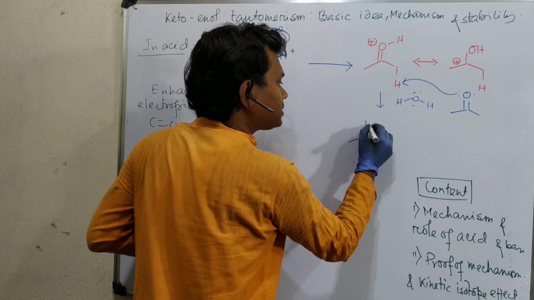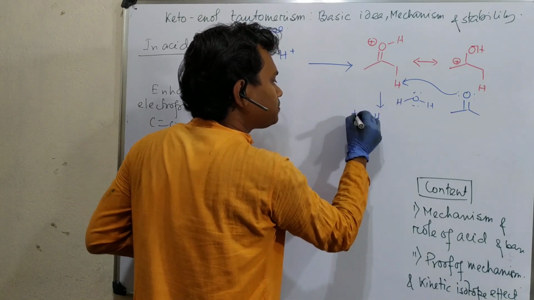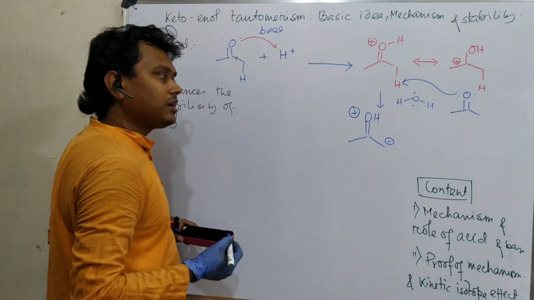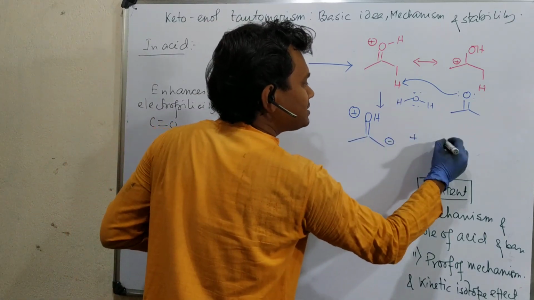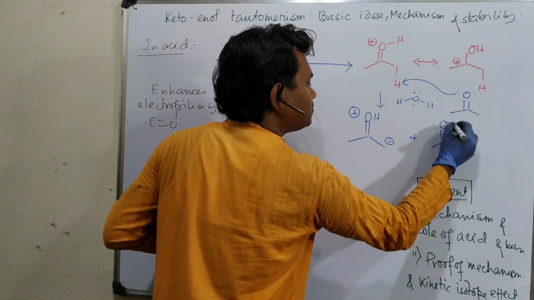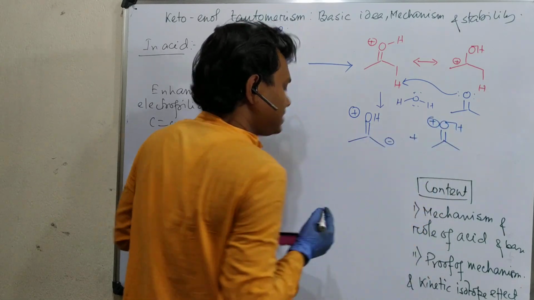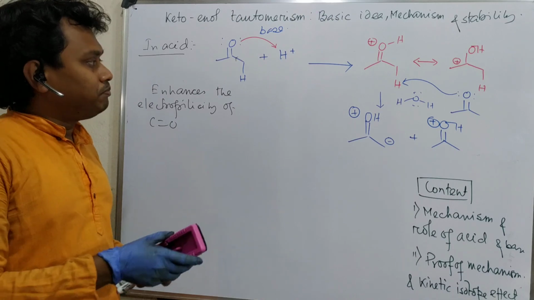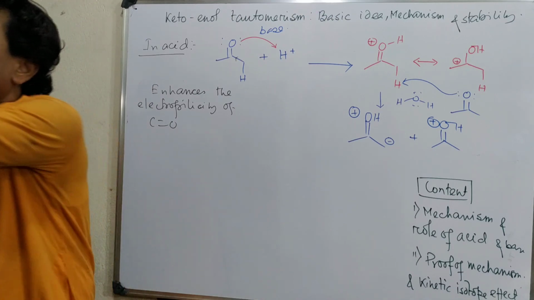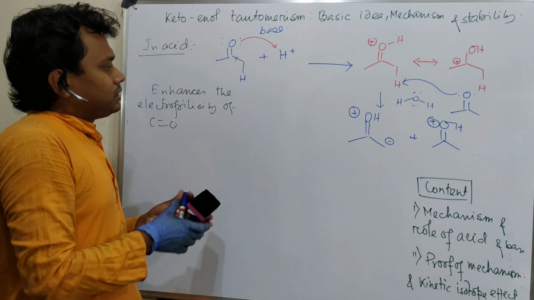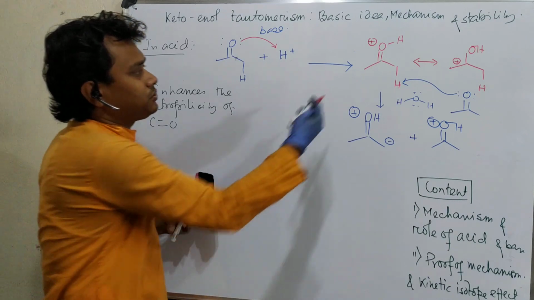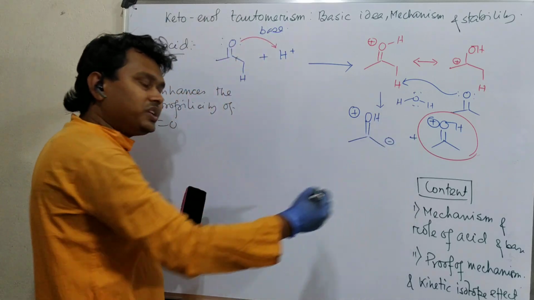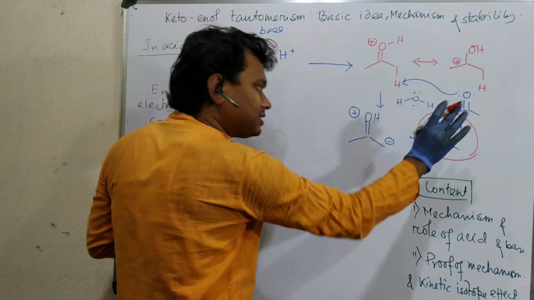It will generate this, OH plus with a minus, after proton abstraction. And what is the fate of this carbonyl group? This. See, what is the benefit of this structure? The benefit is, see, previously after protonation it was generated, and now it is again generated. So in this way the reaction will go on. So that's a fine thing.